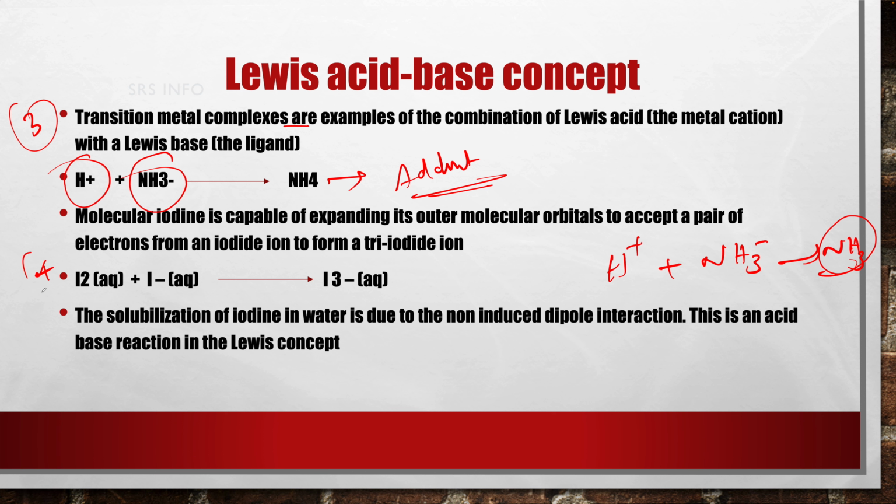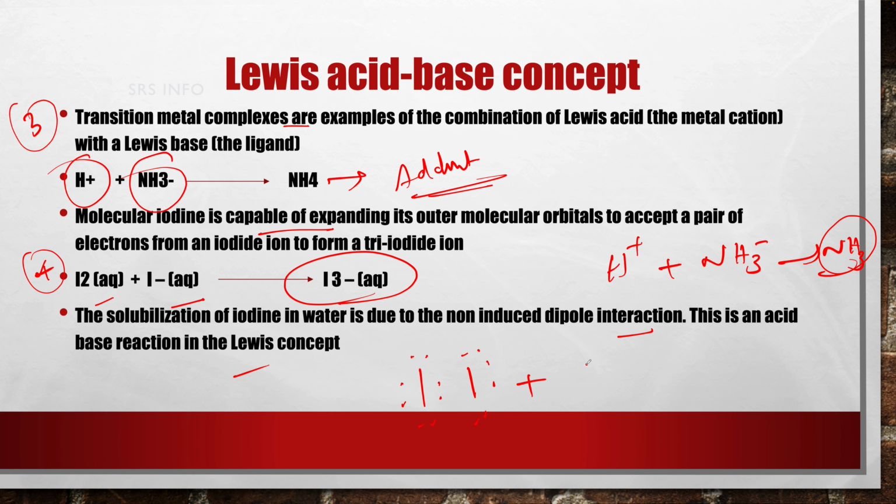Fourth type is molecular iodine. How? The reaction of molecular iodine with an iodide ion to form a triiodide ion. This happens in water. The solubilization of iodine in water, which is due to induced dipole interaction, can be explained under the Lewis acid-base concept. See, this is molecular iodine. This reacts with iodide ion.